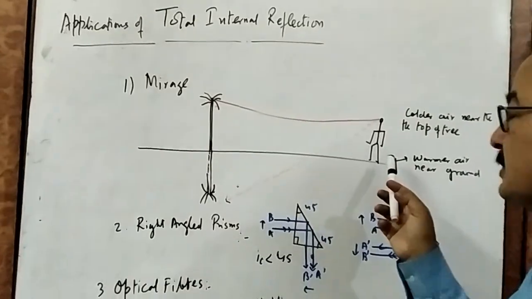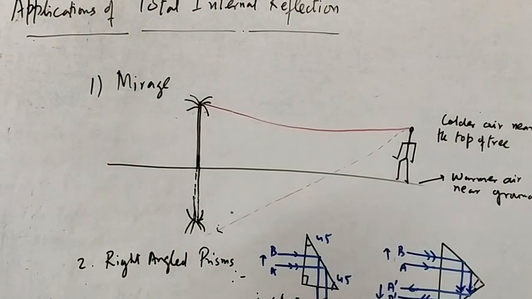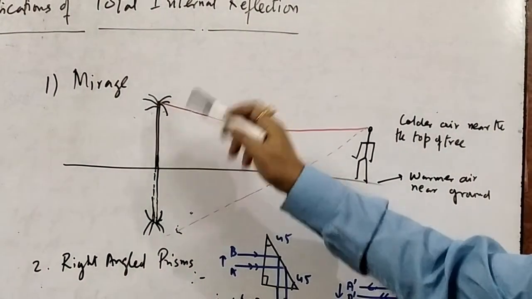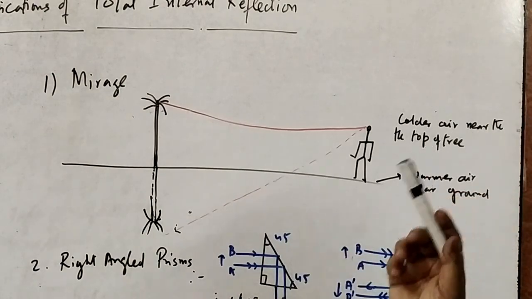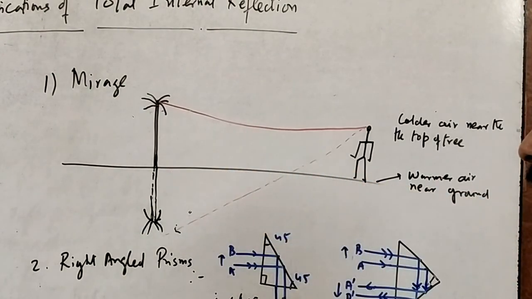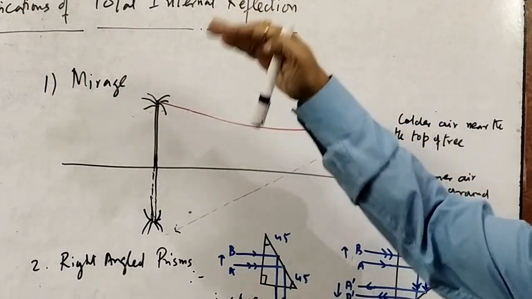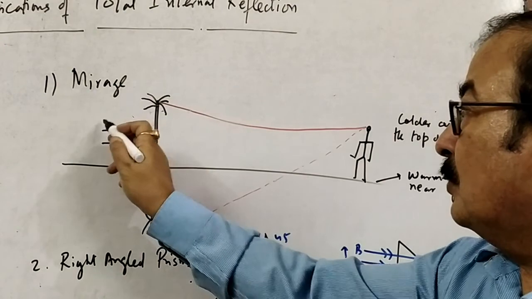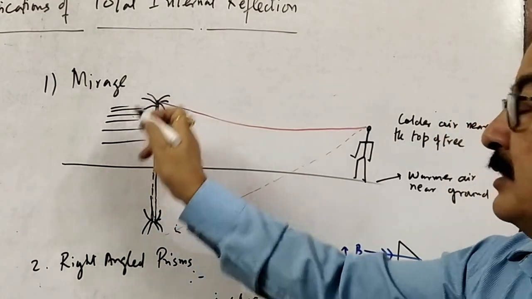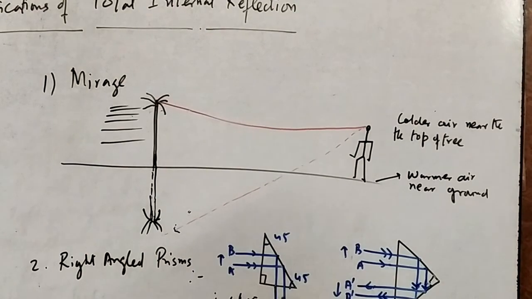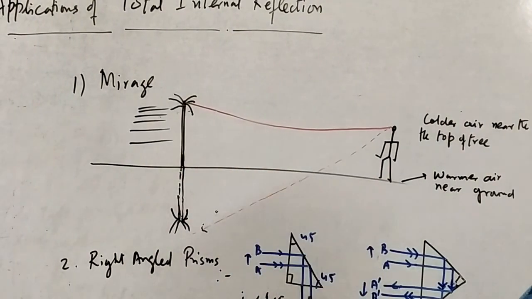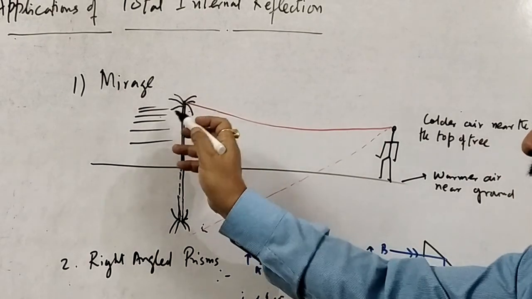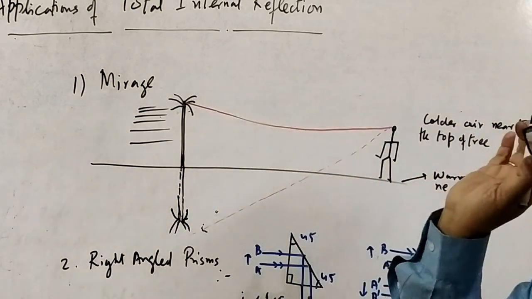This is a person who is standing during the hot summer day, afternoon, and this is a tree, and this is a hot road. In fact, when a road is very hot, then that area becomes more rarer, and as we move to the upper side of the atmosphere, it is relatively colder. Relatively colder means denser also. Always remember that the hot area gives you rarer optical medium, and the colder area is more denser area.